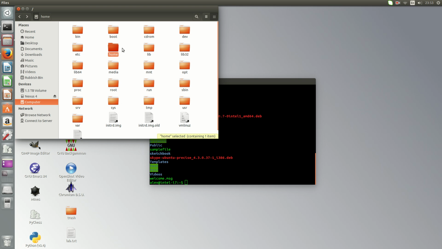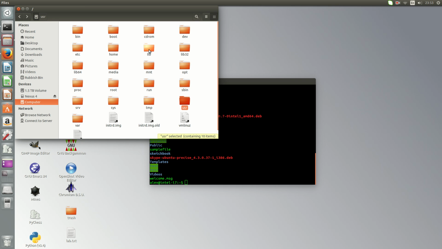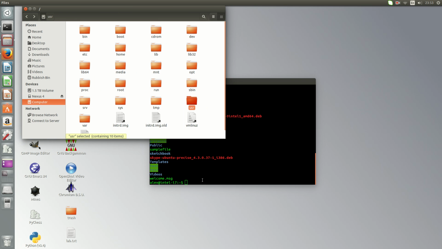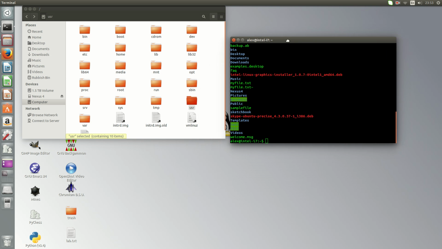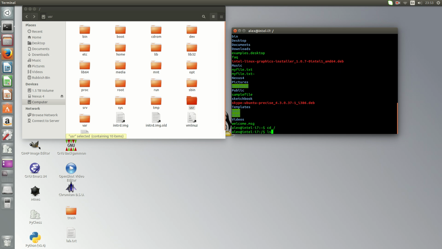I'm not going to go too deep into it, but this is where you can find all the files that make your system work. You can open any file, not through the desktop, but through the terminal, which is more powerful. I just changed directory to the main directory and did the search.